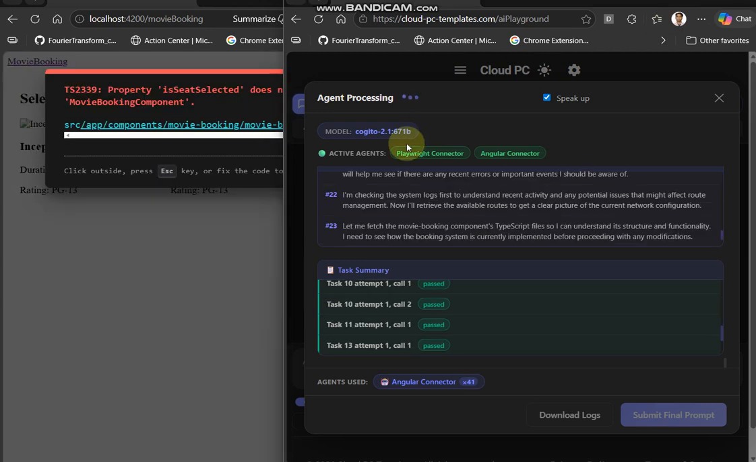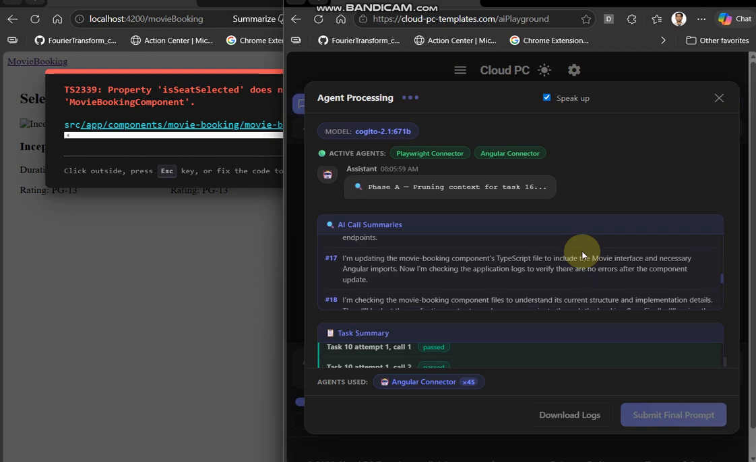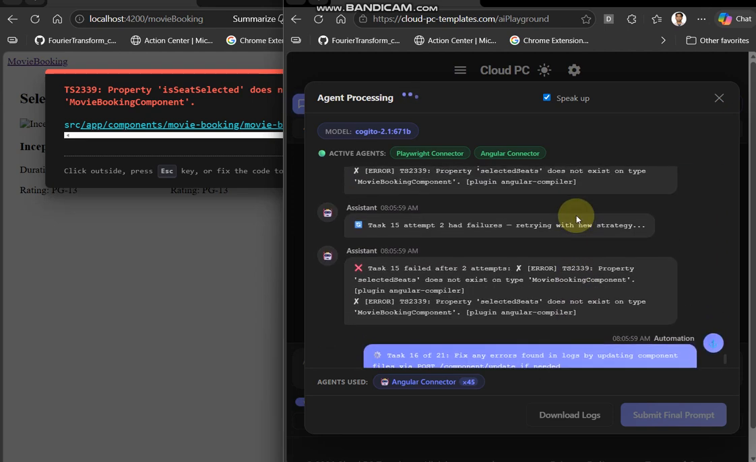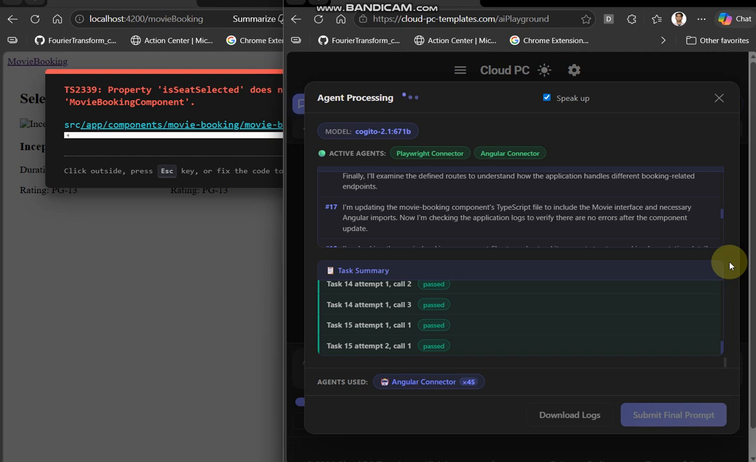OK, I'm updating the movie booking component's HTML first to set up the movie selection view. Let me check the system logs first. I'm retrieving the system logs to review recent activities and check for any errors or important events that might help me understand the current state. This will give me the context I need to determine what actions to take next.